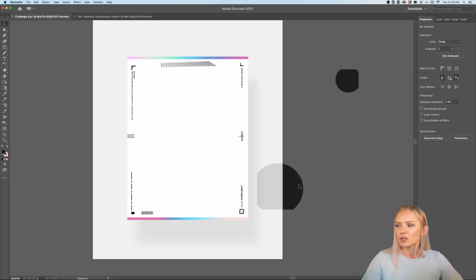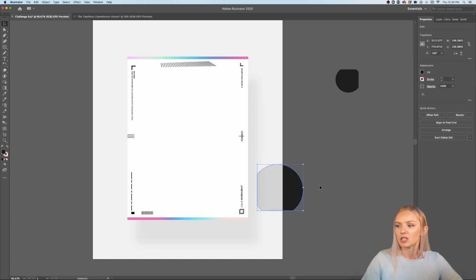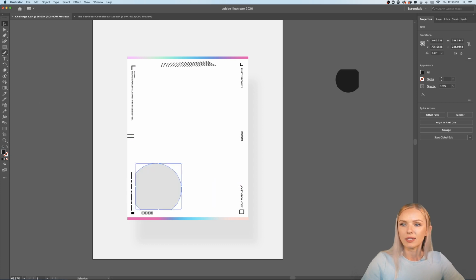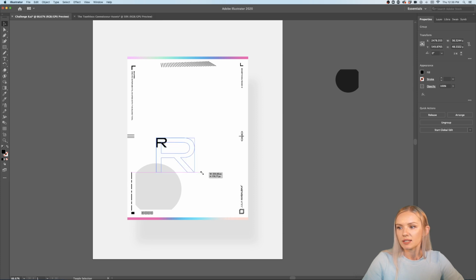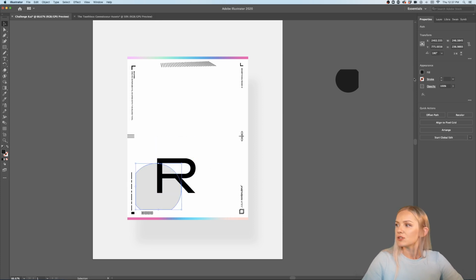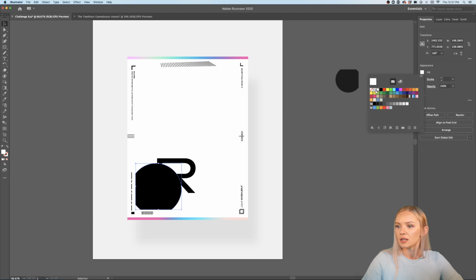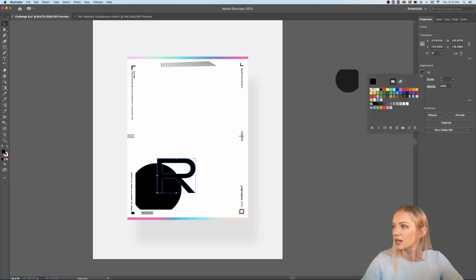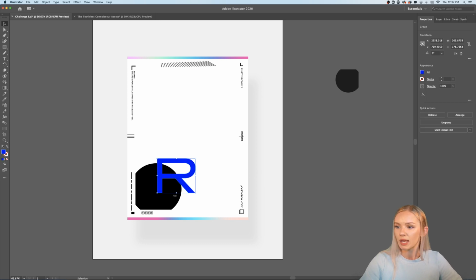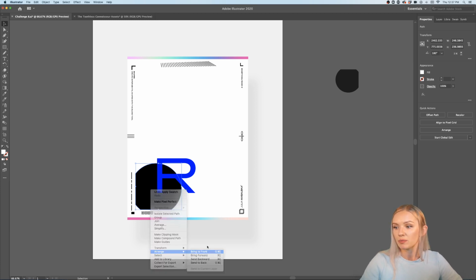All right, so now let's jump right into it, and let's put these to the side for now. By the way, they are already set to a transparency, and that means that whenever I create something, let's say I have an R, a letter, and I want to outline it, Command Shift O, and I want to resize it, let's say like that. And now if you change this to white, this shape will basically translate the color, the opposite of the color of the R. So let's say we want to make the R blue. And now we put the little circle. The most important thing is to put it on top. So I'm going to arrange it, bring to front.